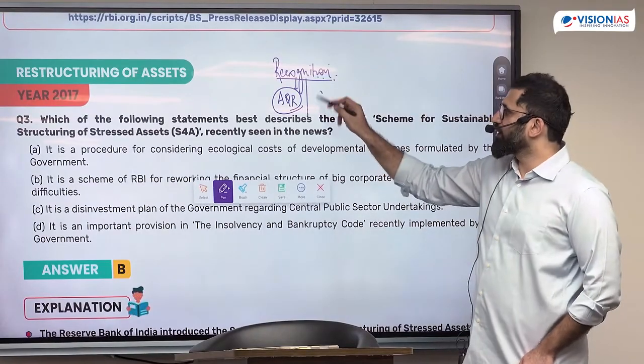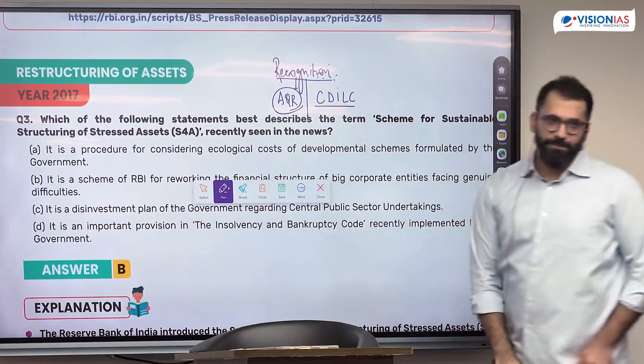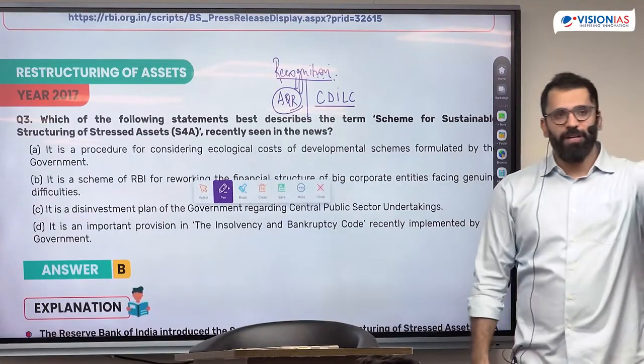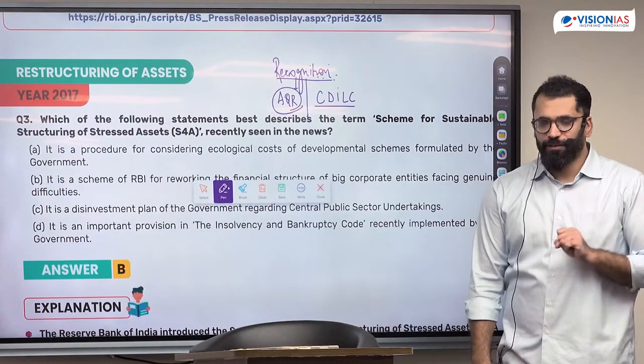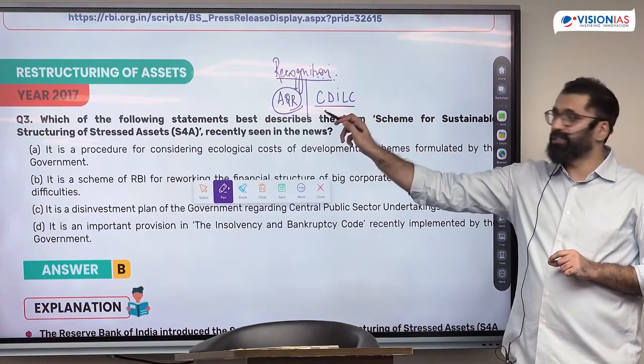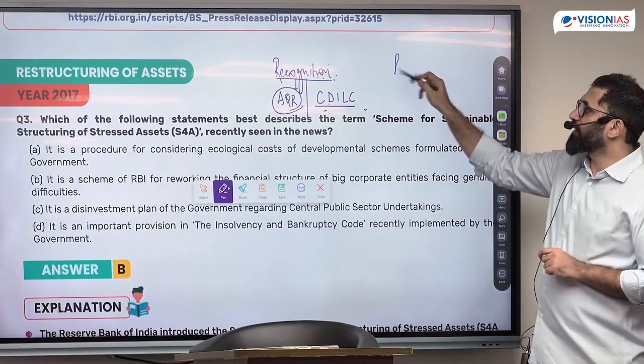Second, they created a central database for information on large credit. What was happening? One businessman had taken a loan from SBI. PNB did not know he had an exposure to SBI. So 5 crore से ज़्यादा जिसके भी लोन होंगे, सारी information यहाँ होगी. Central database on information on large credit. This was recognition. The second step was